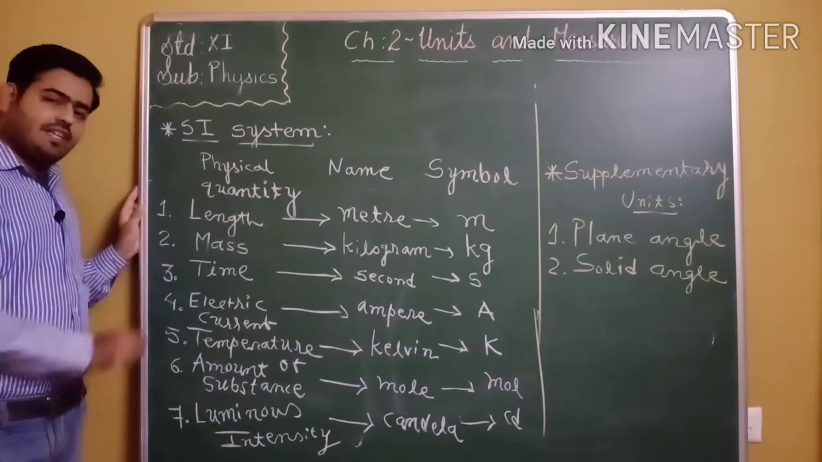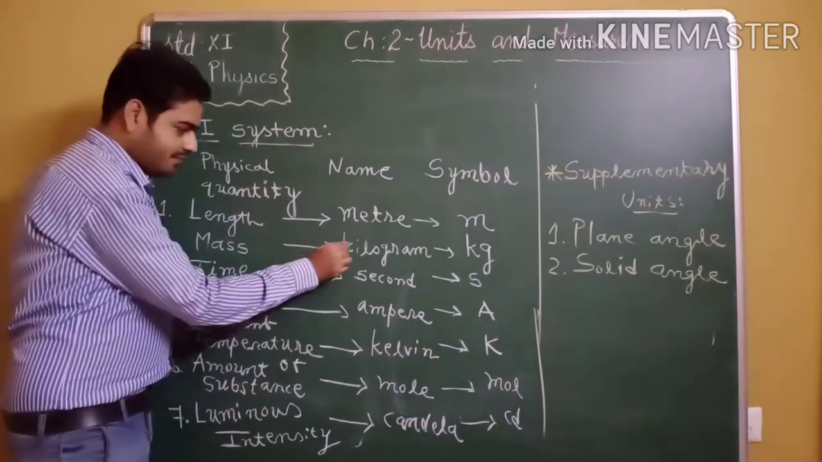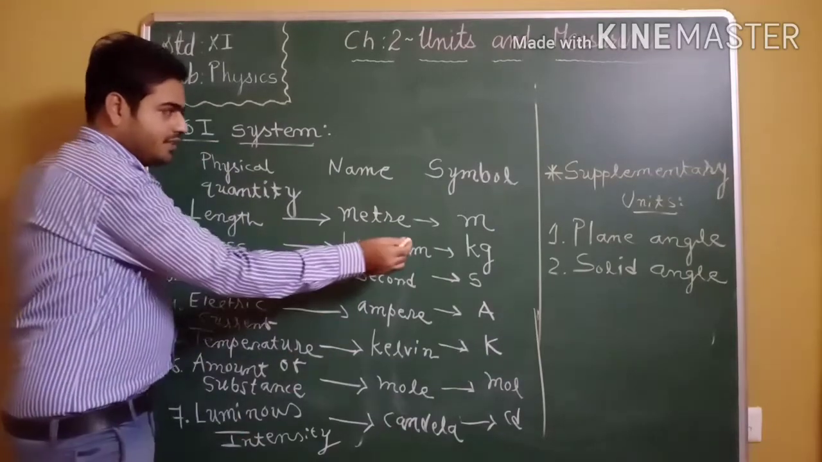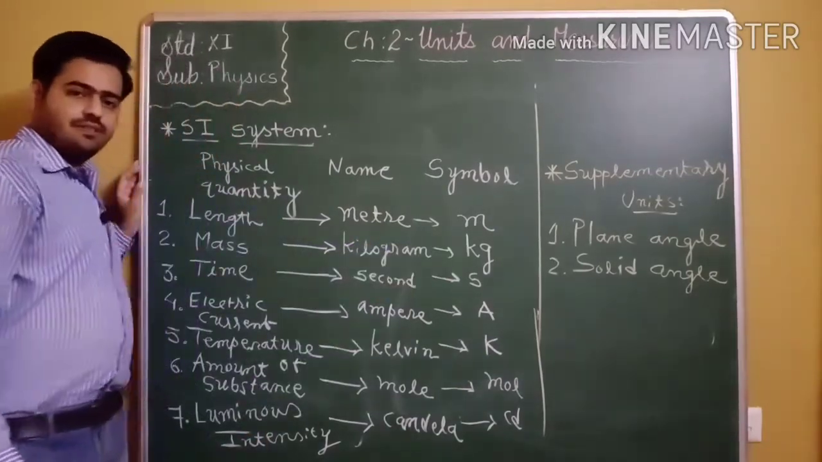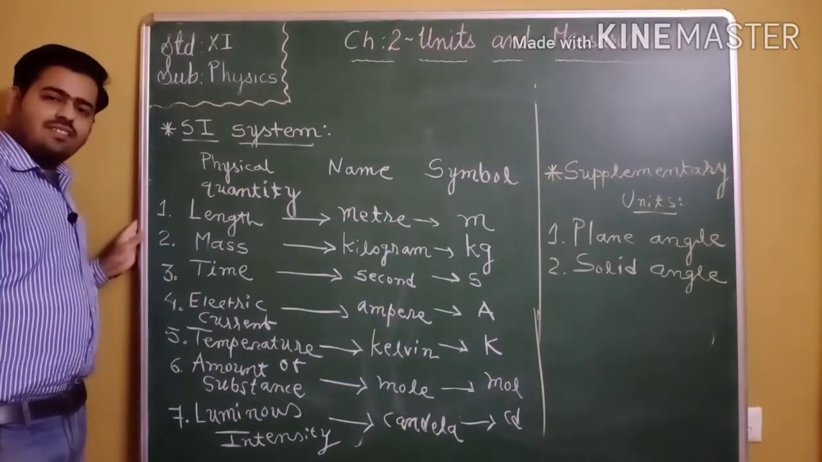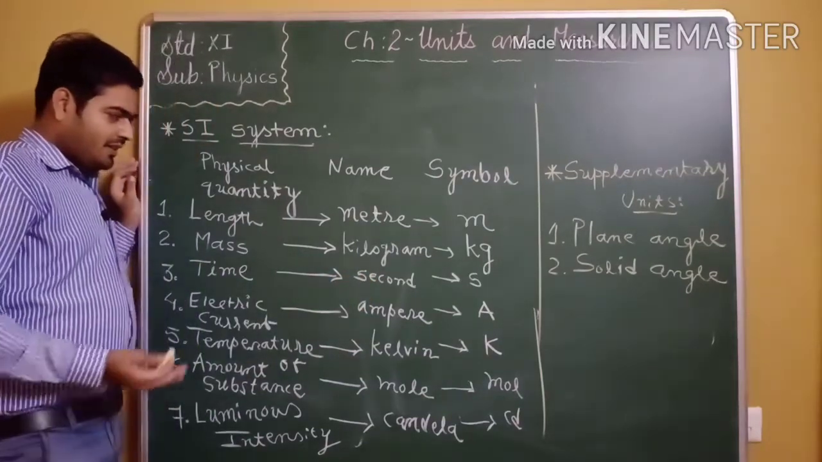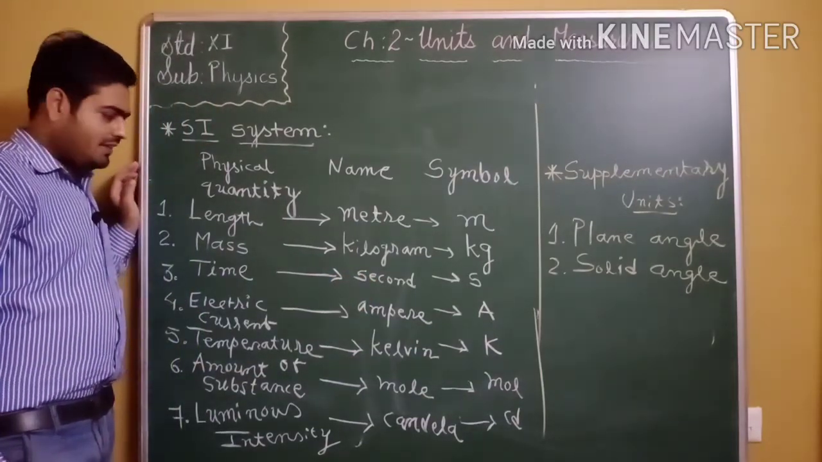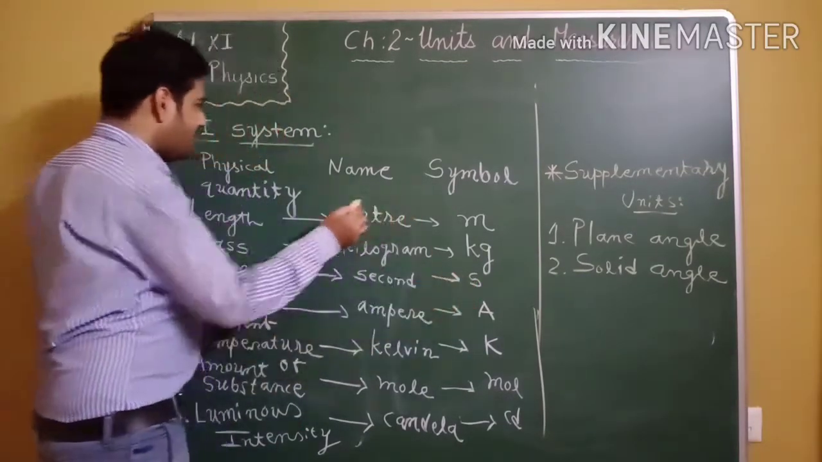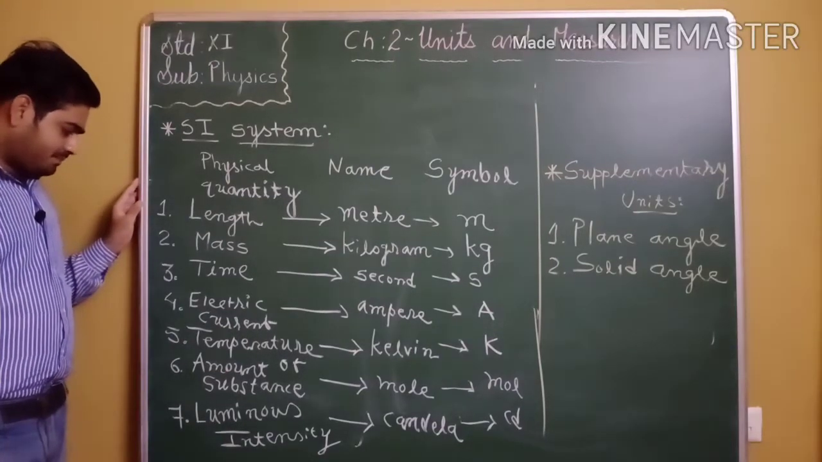Mass, the next quantity. In the SI system mass is measured in kilogram. So its symbol is small kg. The third physical quantity is time, and time is measured in second. In every system of measurement, time is measured in second, and small s is the symbol of the SI unit of time.